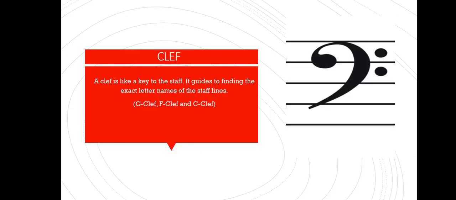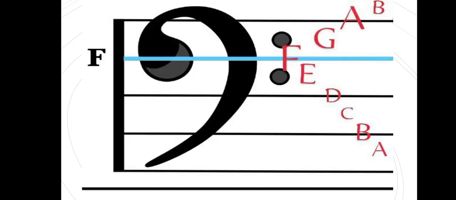We're going to look at the clef. We have said that the clef is like a key to the staff. It guides you on finding the exact letter name of the staff. And there are 3 types of clefs: G clef, F clef, and C clef. This is called the F clef, and the line called 4 has been touched by this clef more times than any other line. So that line is given the name F of that clef.